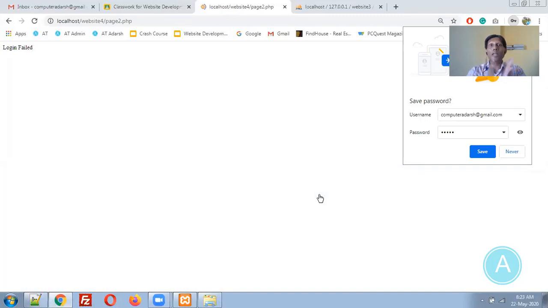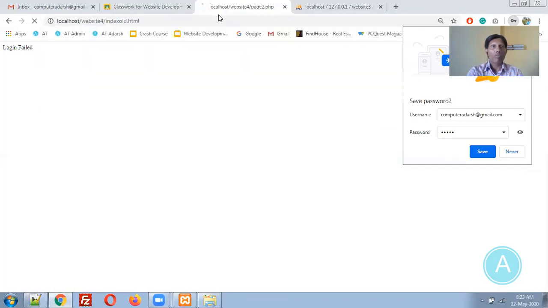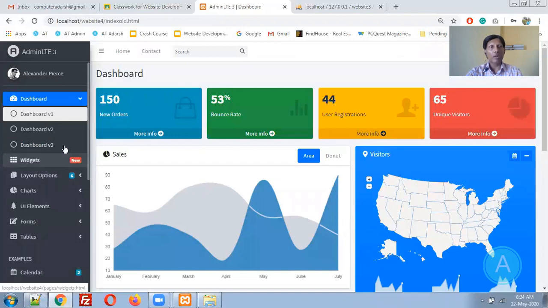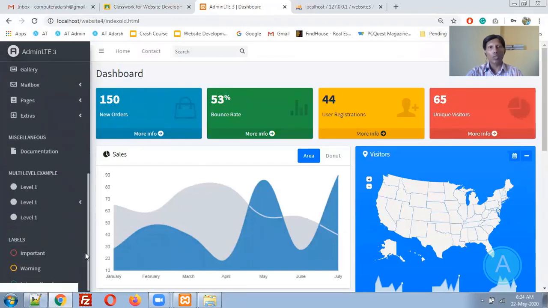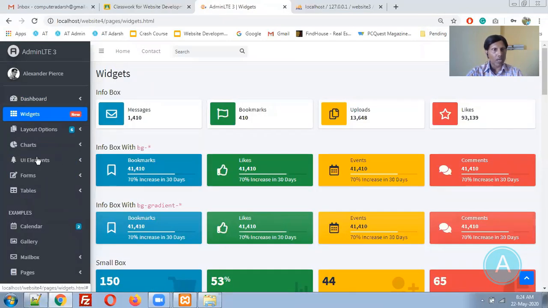But I don't want to display login failed and login success. I would like to go to the home page. So the home page will be my index old page. Let me open index old.html. So this will be my dashboard as of now. I will keep it as it is, but I will change this menu to a small menu. I don't want to display such a menu. I just want to display a small menu. So dashboard 1, I will keep it. Dashboard 2, 3, I don't want this wizard and everything. Let us remove all that part.